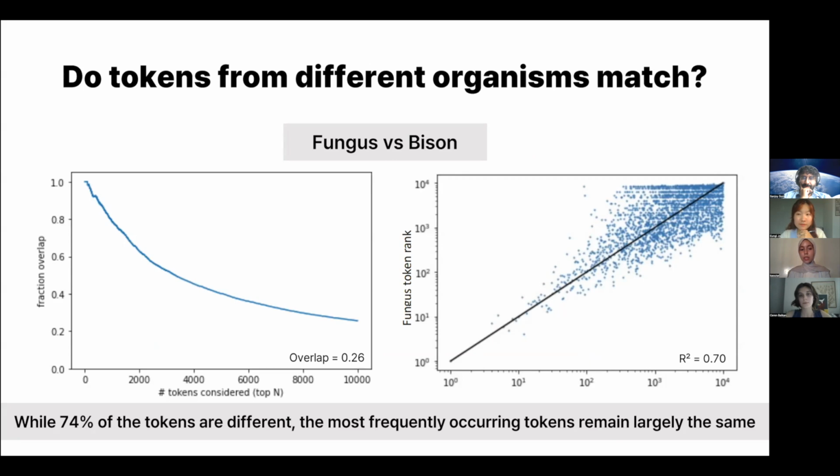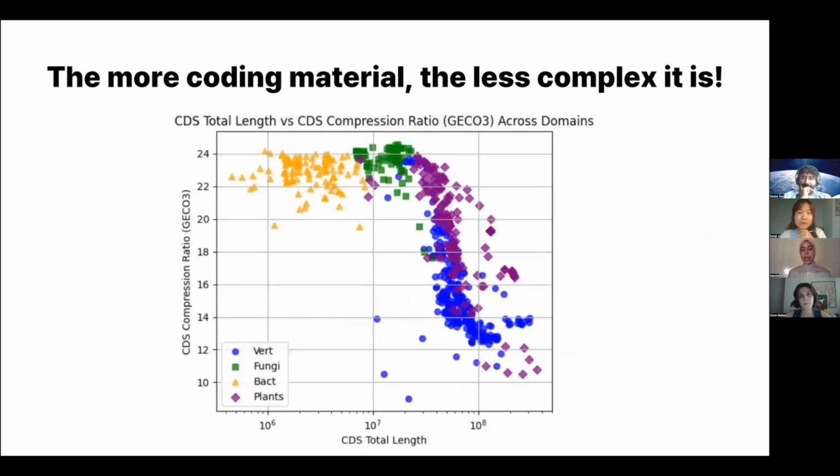One of the last things we tried to look at is the effect of coding material and its relationship to complexity. We tried to see whether having much more coding material, or longer coding sequences, means that it is going to be more complex or not. In this plot, we have four different domains: vertebrates, fungi, bacteria, and plants.